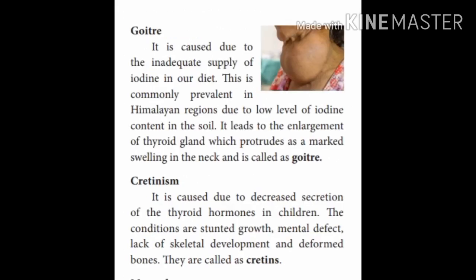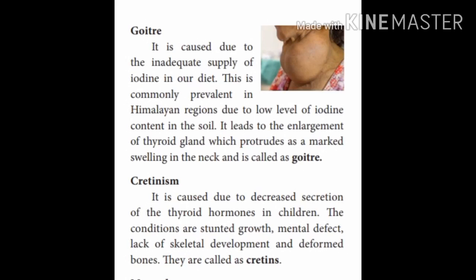Thyroid dysfunction: when the thyroid gland fails to secrete the normal level of hormone, it is called thyroid dysfunction. It leads to the following conditions. The first one is hypothyroidism. It is caused due to decreased secretion of the thyroid gland. The abnormal conditions are called goiter, cretinism and myxedema. Goiter is caused due to inadequate supply of iodine in our diet, and it is mostly in the Himalayan region. It leads to enlargement of the thyroid gland, which protrudes as a marked swelling in the neck called goiter.